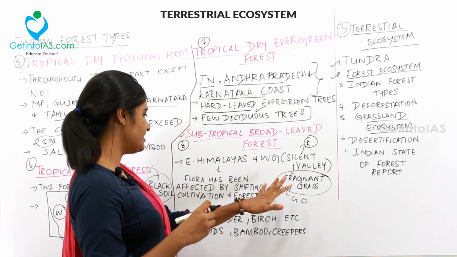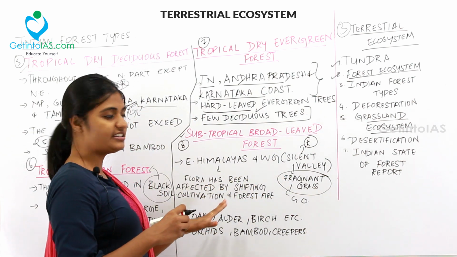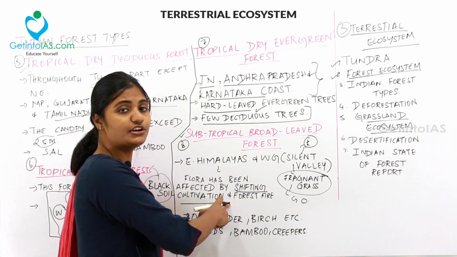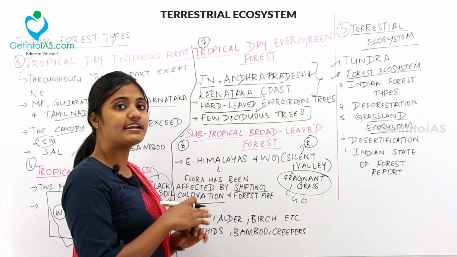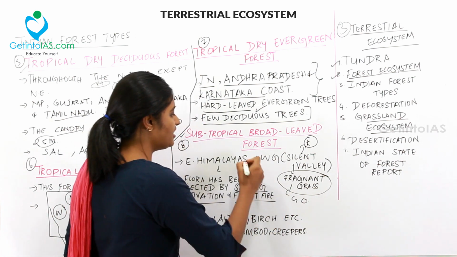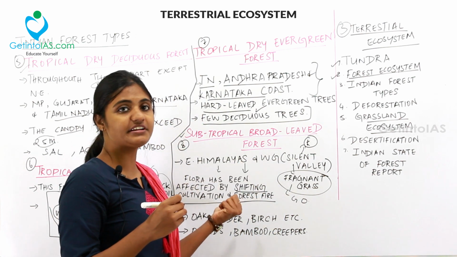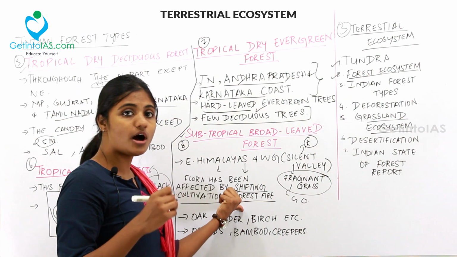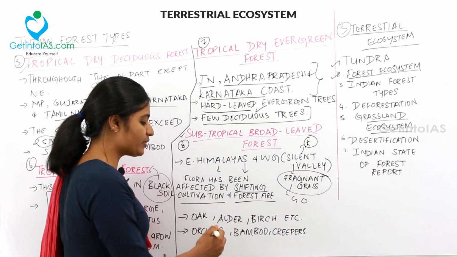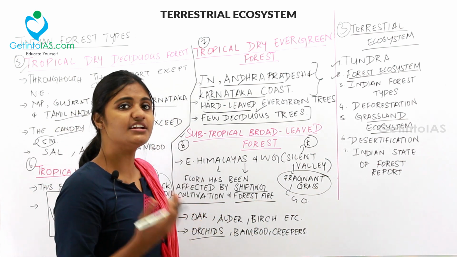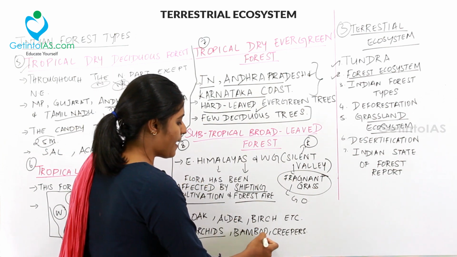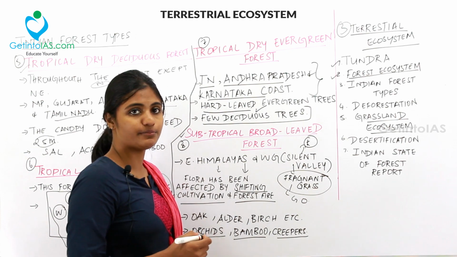In the eastern Himalayas, the flora has been affected due to shifting cultivation and forest fire. The people over there do shifting cultivation, that is, they clear the forest for the purpose of agriculture, and due to forest fire the flora has been hugely affected. The common trees found here are oak, alder, birch, etc. You can also find orchids, which are climbers or creepers like vines. And you can find bamboo and creepers too.